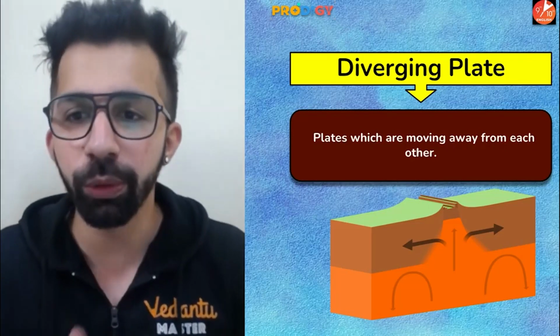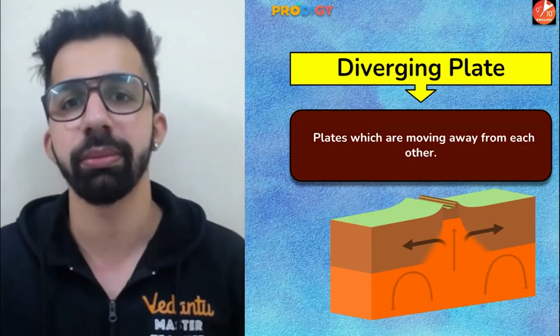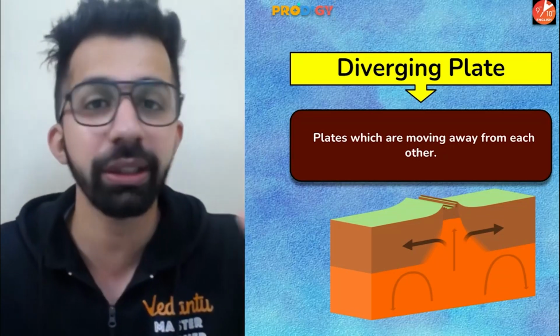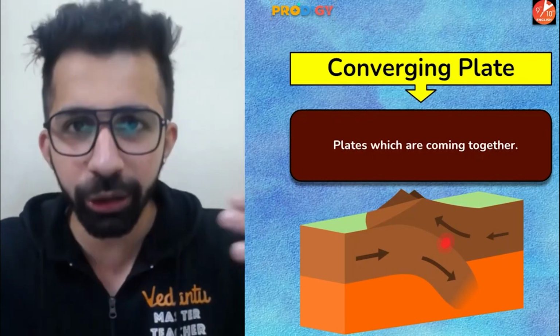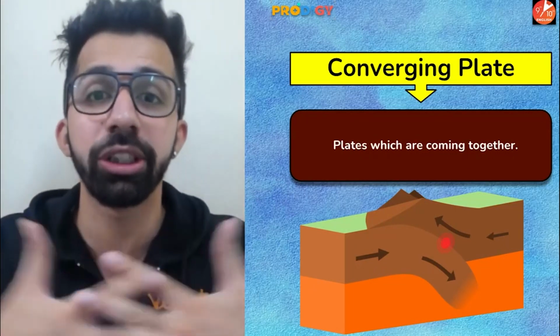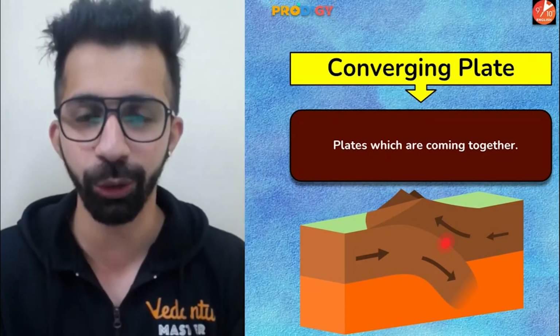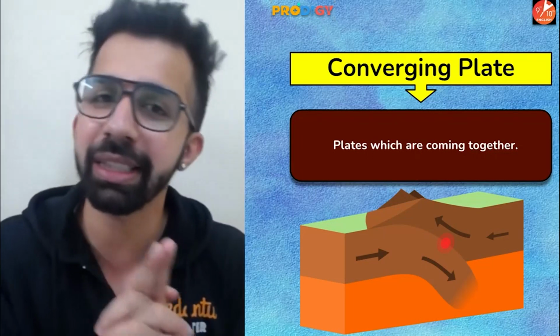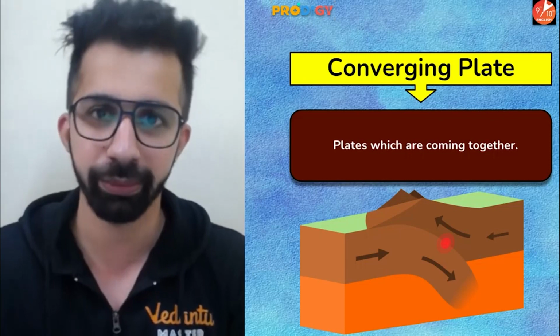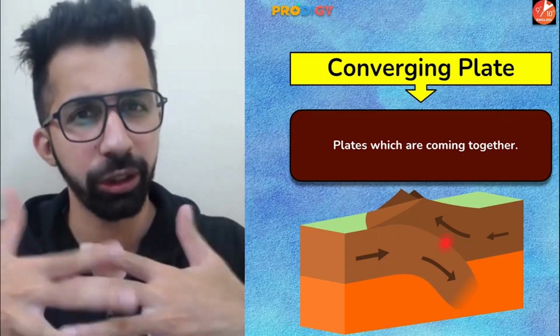Next, diverging plates. So plates which are moving away from each other are known as diverging plates. And the plates which are coming together are known as converging plates. As I told you, our Earth is divided into 7 major tectonic plates, and these tectonic plates keep on moving, diverging, converging.